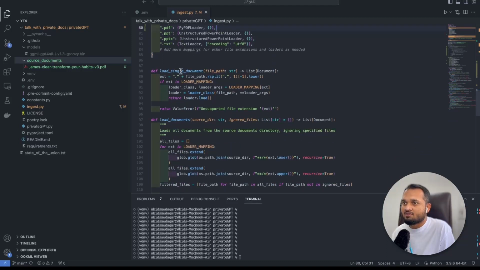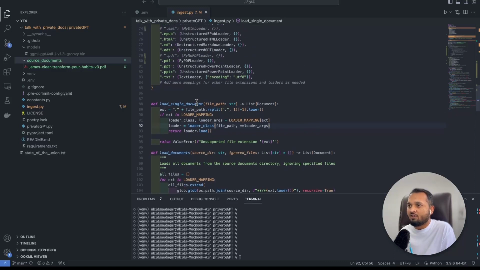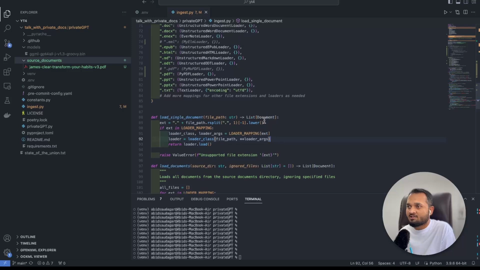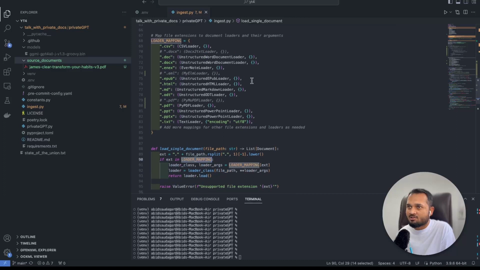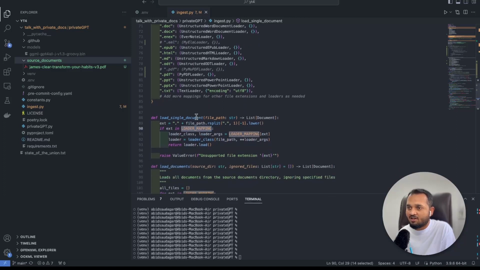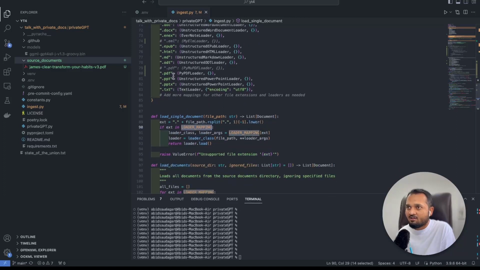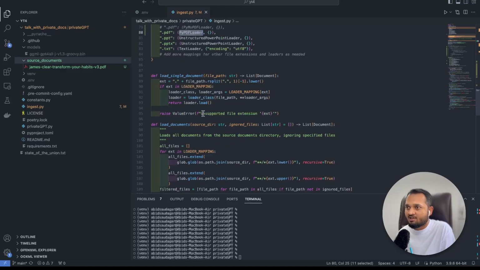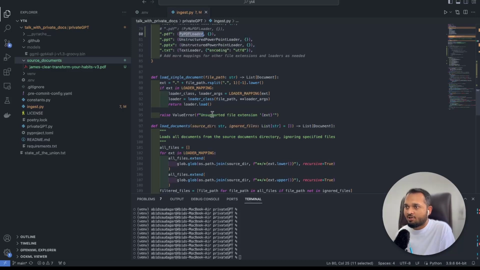Now we have two functions, load single document and load documents. If you have a single document, how will you load it? First it will check if the extension, like .pdf or .csv, is present in the loader mapping or not. This is the dictionary. If it is present, it will take the respective loader, in this case PyPDF, and by using that it will load the document. And if there is some other file type which is not supported, it will throw an error, unsupported file extension.